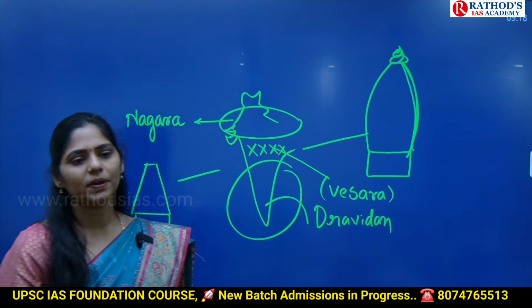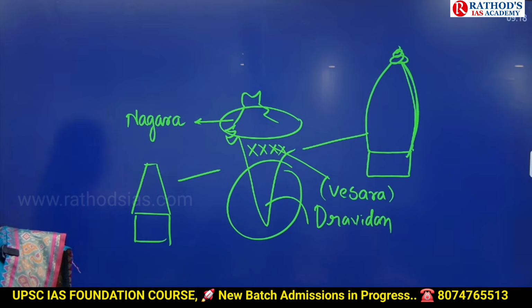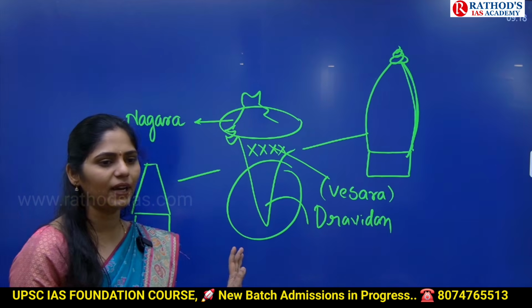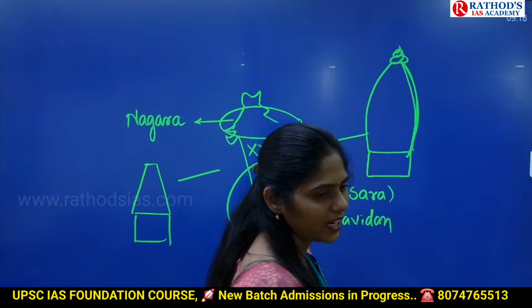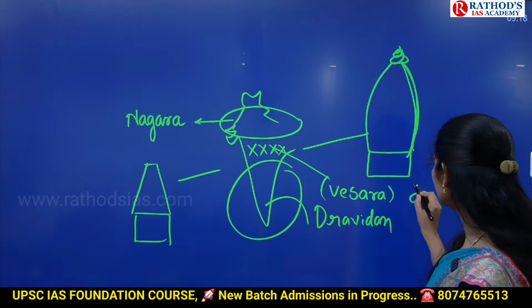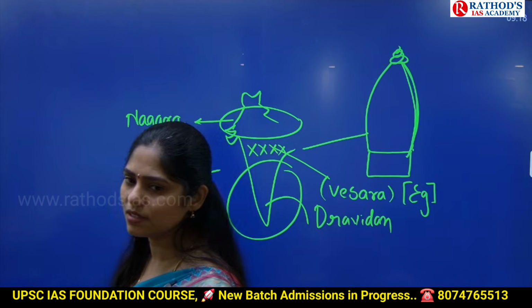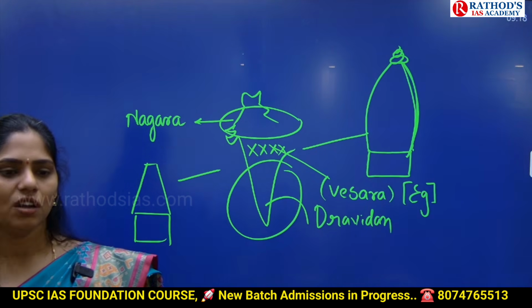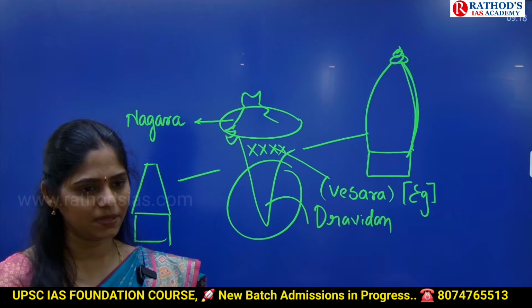Okay, and this topic is also very important for your mains. You have to see what exactly are the features of Nagara style of temple architecture, what exactly are the features of Vesara style and Dravidian style, with even examples, because in 2026 prelims they gave examples of these temples and location. While reading your art and culture, try to maintain your maps, guys.